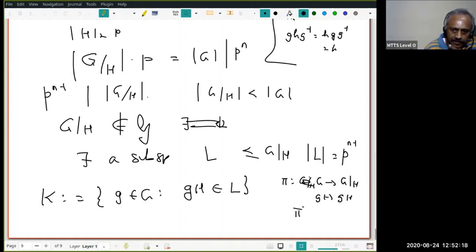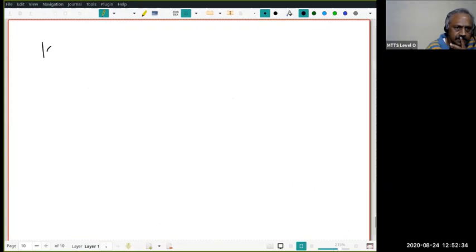So I am looking at pi inverse of L. Yes? Yeah. This I claim is a subgroup. This is a claim. Why is K a subgroup?